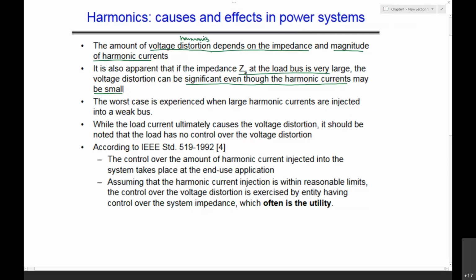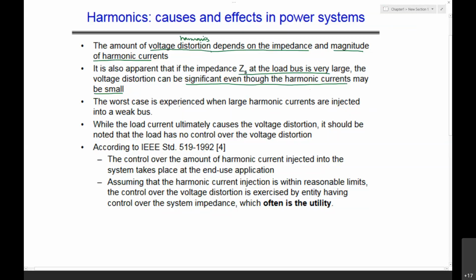This is also one of the important points. Even though the harmonic current magnitude is very small, if the ZS impedance is very large at the load bus, then we'll have distortion at the load bus.